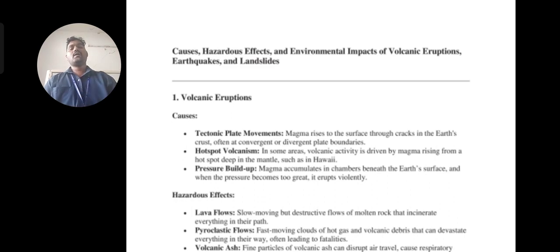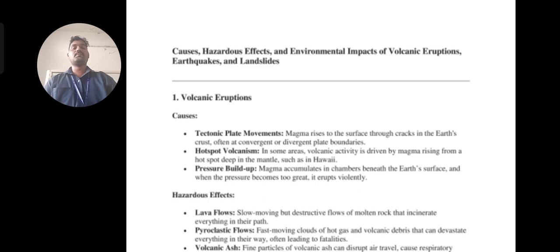And simultaneously, what is an exogenous hazard, you may have got it already. If a hazard or disaster takes place above the earth surface, we call it an exogenous hazard. But anyhow, today I would like to explain very briefly volcanic eruptions, earthquakes and landslides, their causes, hazardous effects and environmental impacts. So I want to explain volcanic eruptions.